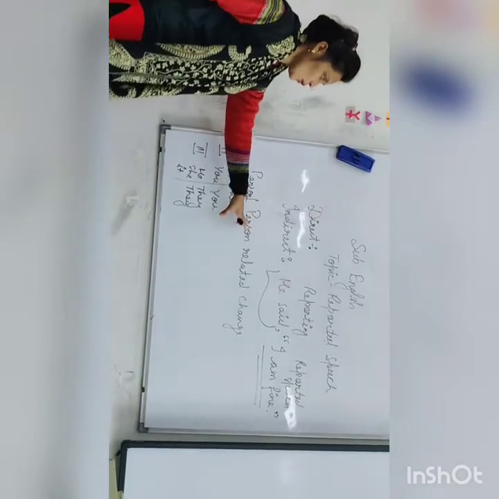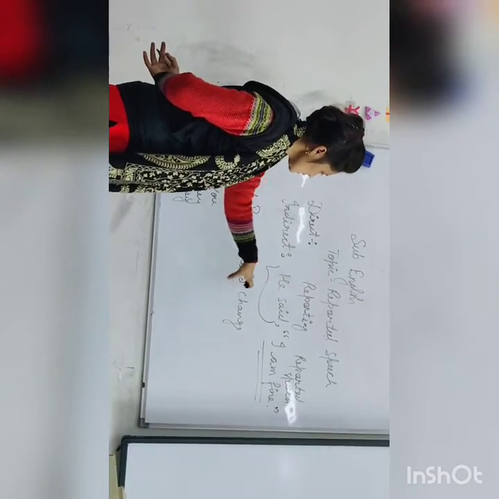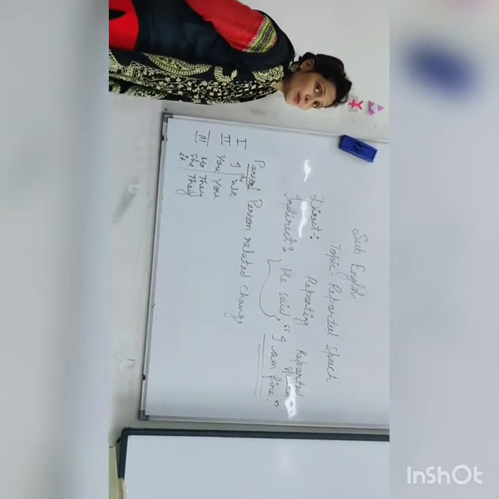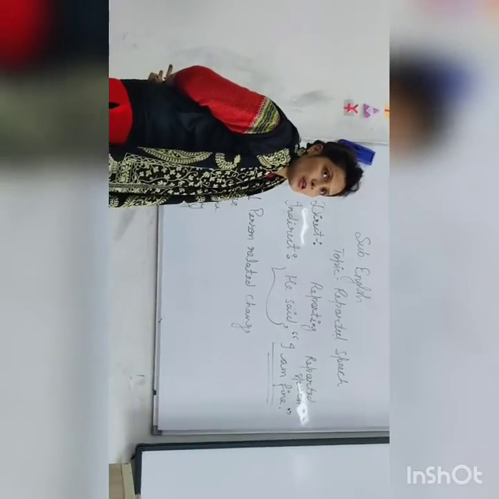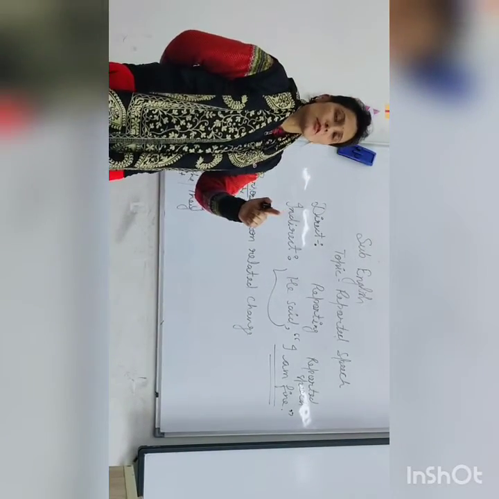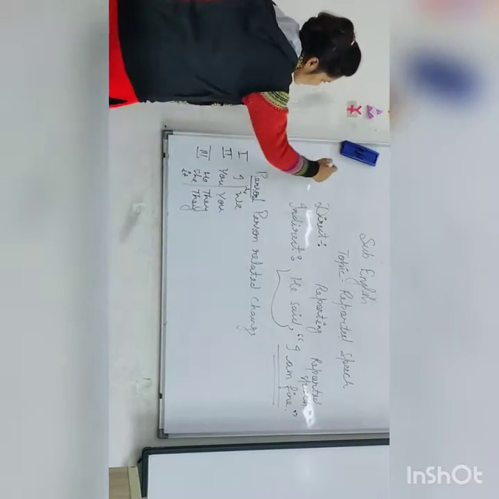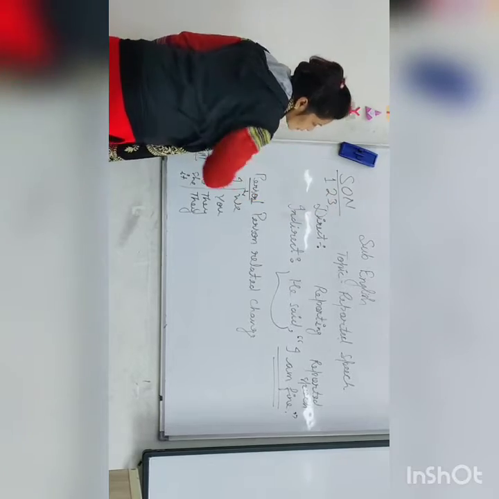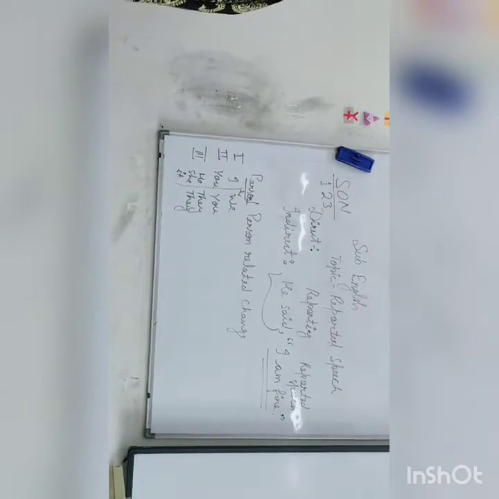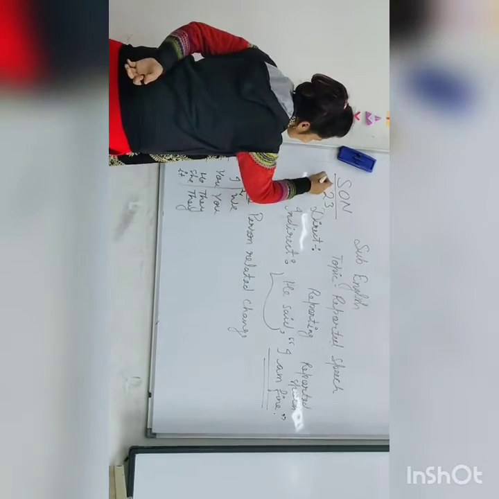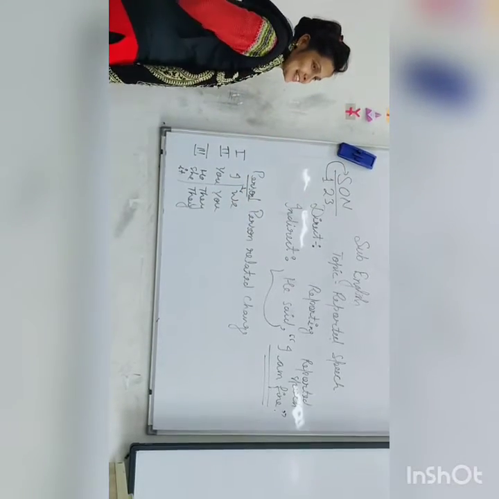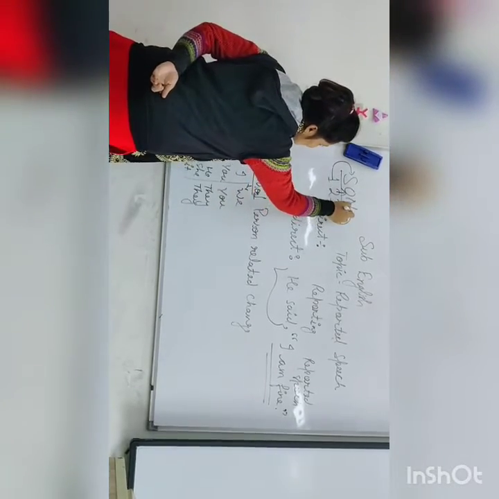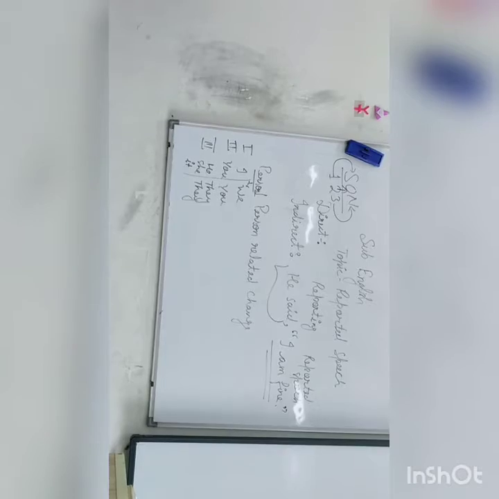Is it clear to you all? Okay. So what is the formula for changing a person? Means what are the changes in person? What do we have to follow when we change the person of reported speech? I have given one formula for this: S-O-N-S, 1 to 3. Subject, object. First person changes according to subject, second person changes according to object, and third person no change. Is it clear?